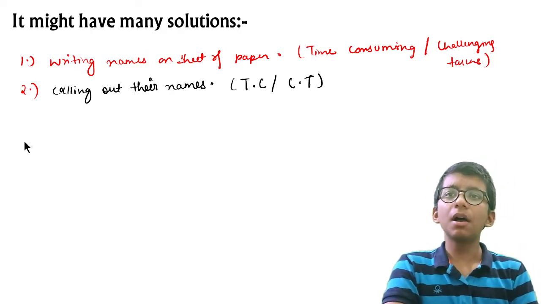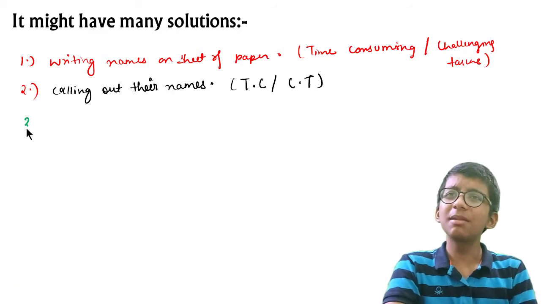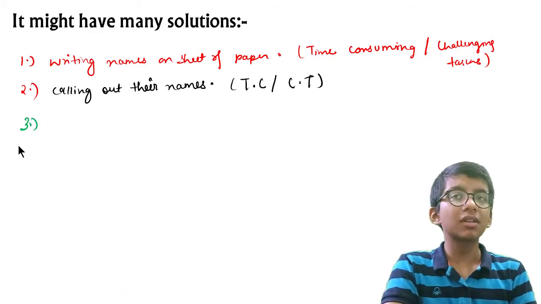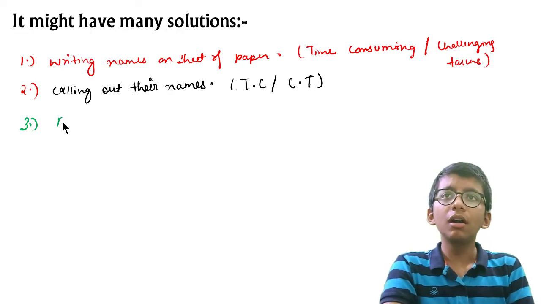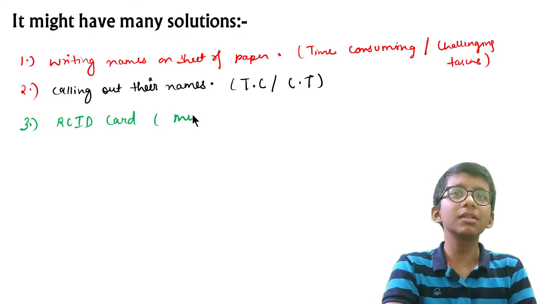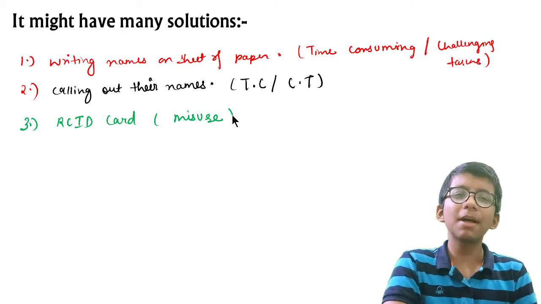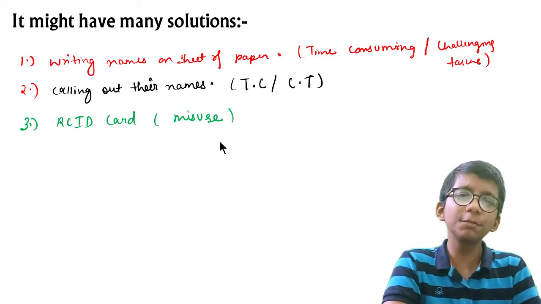And then our next part, let me take another pen here. The next solution that can be realized is that we can use an RFID card, but it might be misused by anybody, or it is prone to proxy attendance.